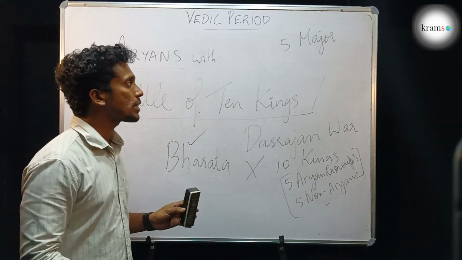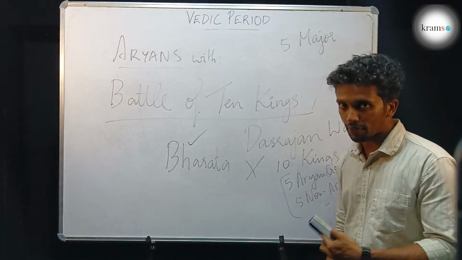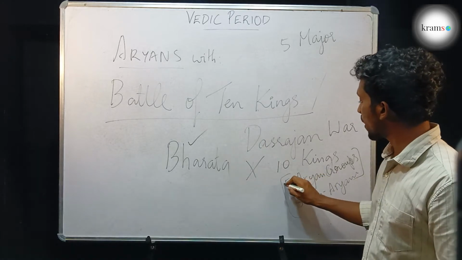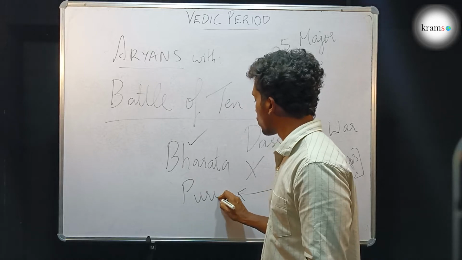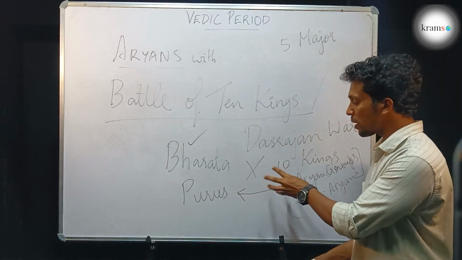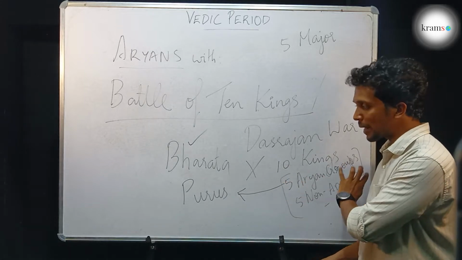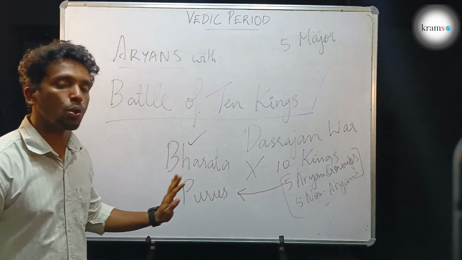Out of the 10 kings, there were 5 Aryan groups as we have discussed. Out of these 5 Aryan groups, one of the prominent Aryan groups was the Purus, the Puru clan. The Purus were one of the important tribal Aryan groups of that period. The Bharatas had defeated all of them, including the Purus.